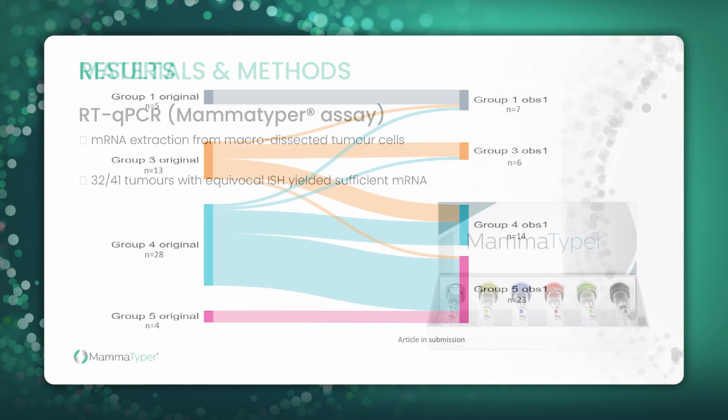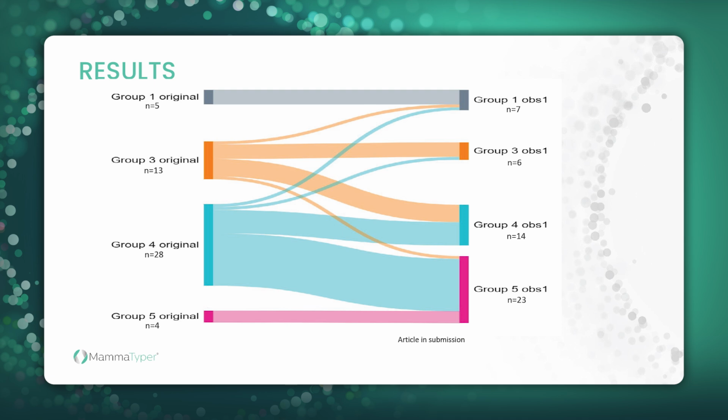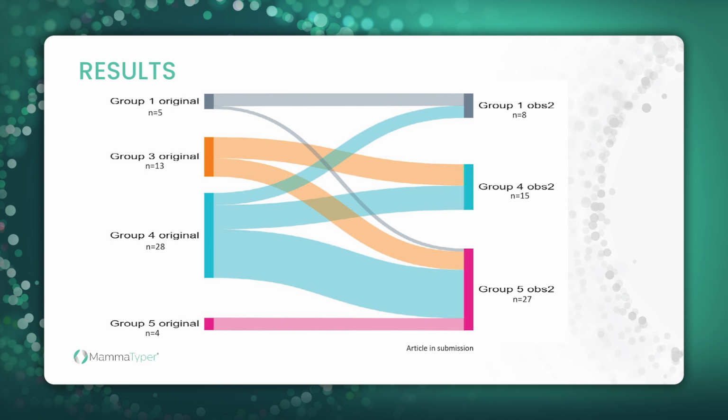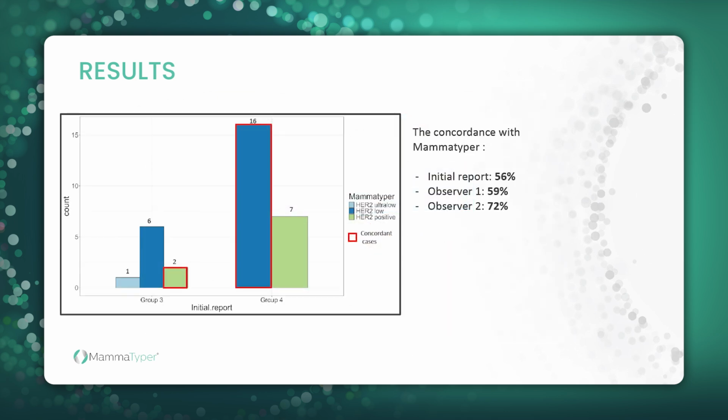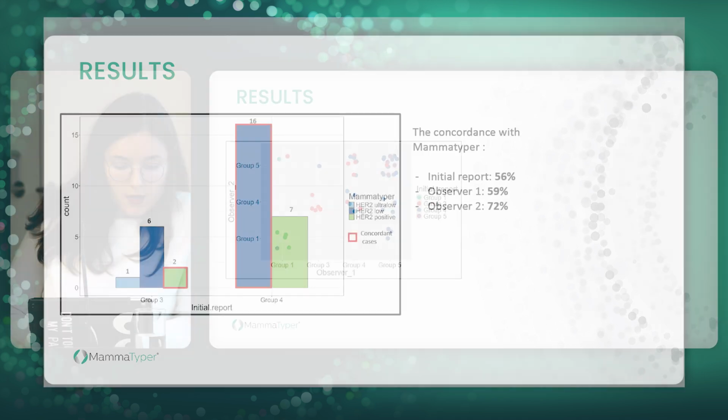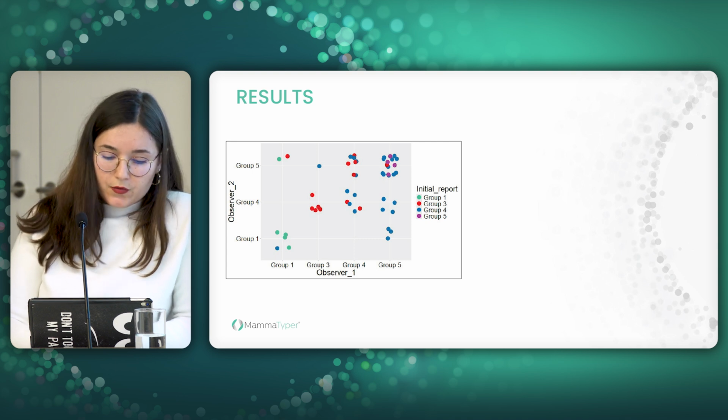First results show inter-observer variability between different groups. This graph shows the variability between the initial report and observer 1. The second graph shows the variability between the initial report and observer 2. This graph shows the concordance between the ISH findings from the initial report and the RNA extraction from the MammaTyper. And it's really interesting to see that the initial report showed the worst concordance with the MammaTyper. And this last graph shows all results from all observers.